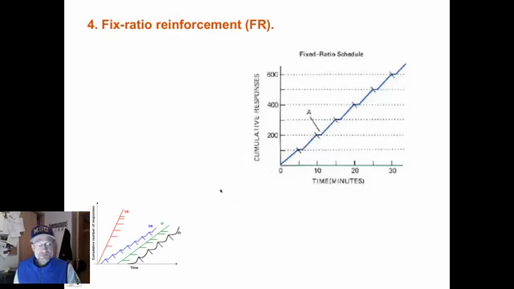Fixed ratio reinforcement. Reinforcement occurs after a set number of behaviors. After 3 bar pressings, the mouse gets a pellet. Fairly rapid increase in behavior, however, little persistence here. That is, the behavior doesn't continue after the reinforcement stops.